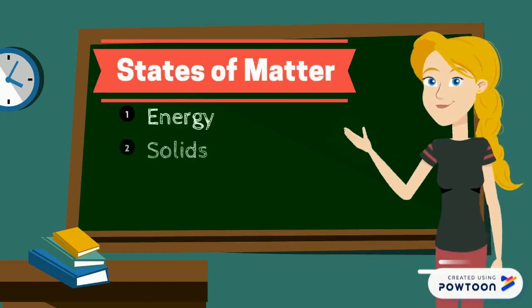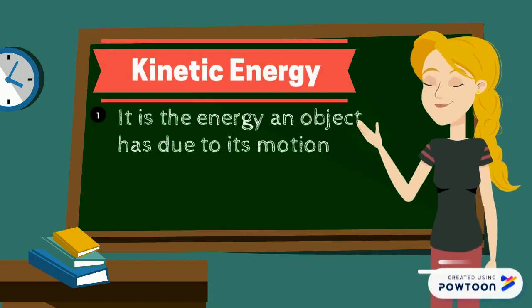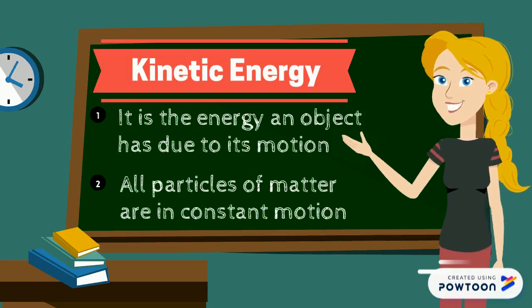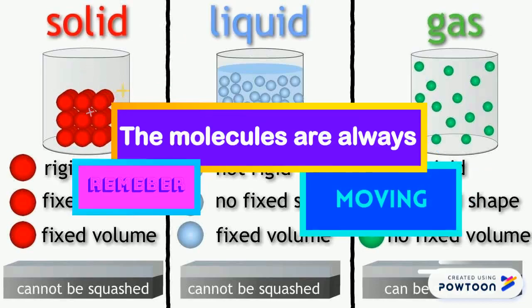So states of matter. We're going to talk about energy, solids, liquids, and gases. Kinetic energy is the energy an object has due to its motion, and all particles of matter are in constant motion. Solids are rigid, they have a fixed and definite shape and volume, and they cannot be compressed. Liquids are not rigid, they don't have a fixed shape, they do have a fixed volume, and they can't really be squashed either. Gases are not rigid, they don't have a fixed shape, there's no fixed volume, but they can be compressed or squashed. And remember, molecules are always moving.